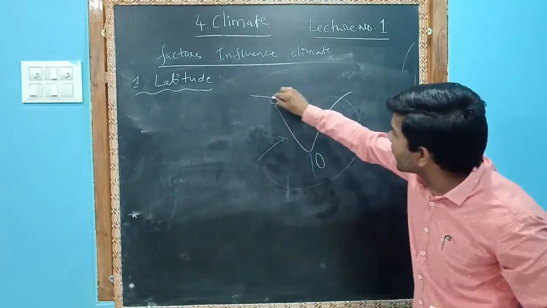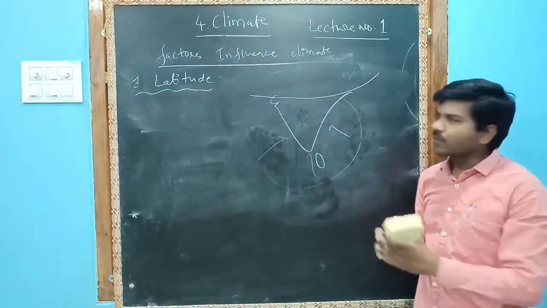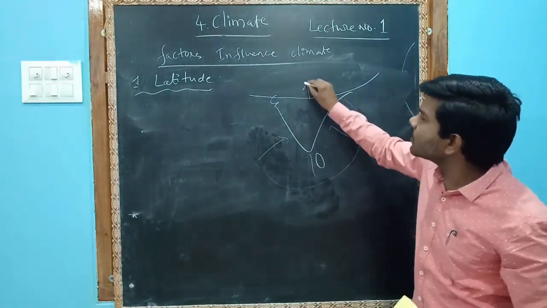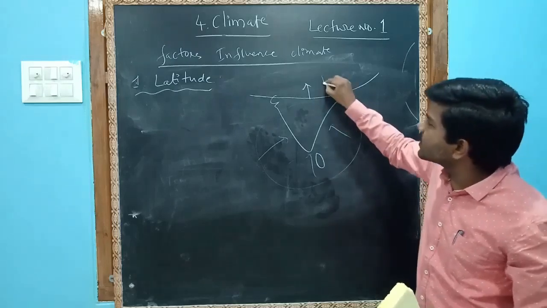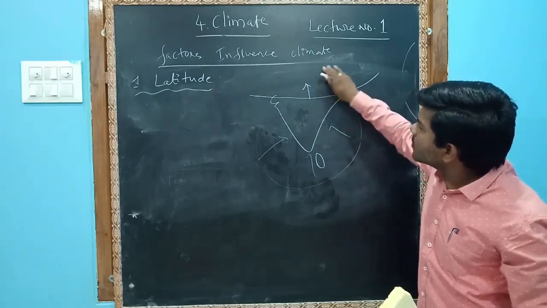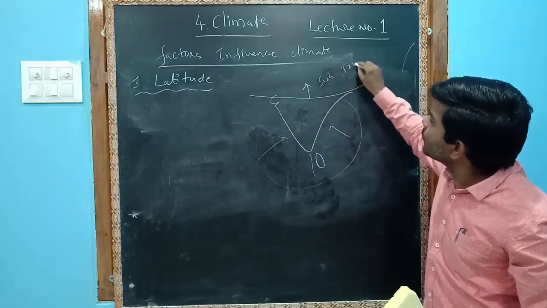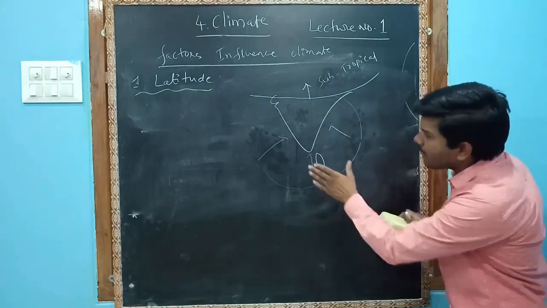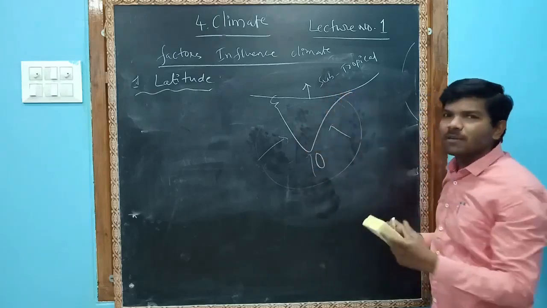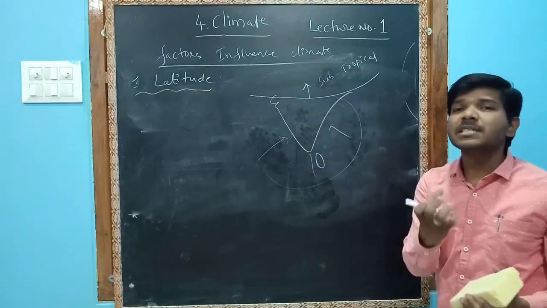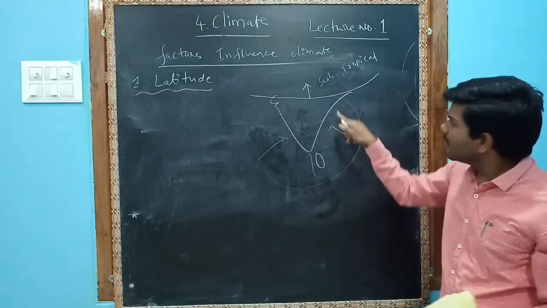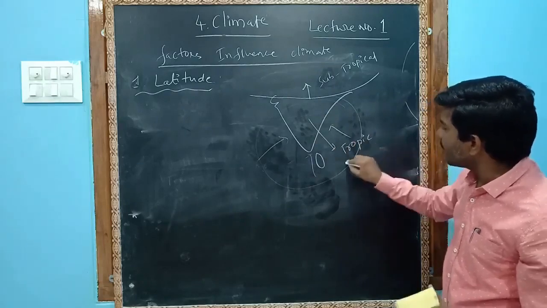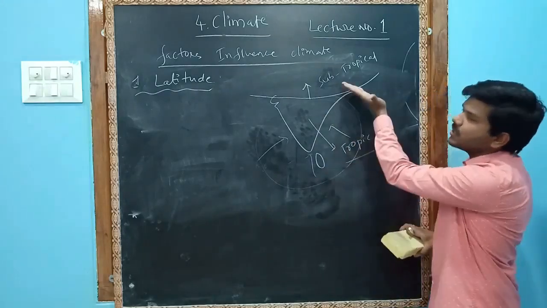And the Tropic of Cancer passes through the center of India. The area north of the Tropic of Cancer is the subtropical zone, which receives comparatively very little insolation, very little heat from the sun. The region south of it is called the tropical region, and this is the subtropical region.